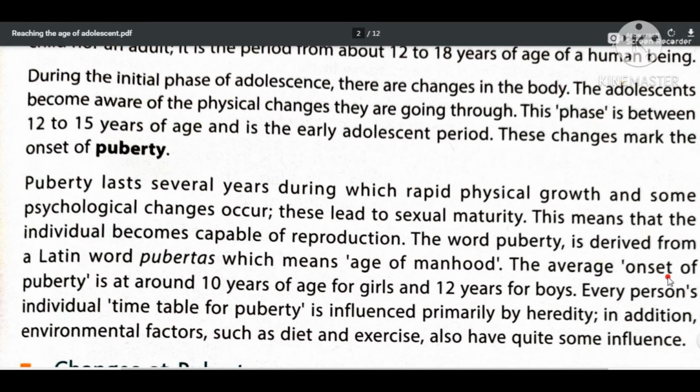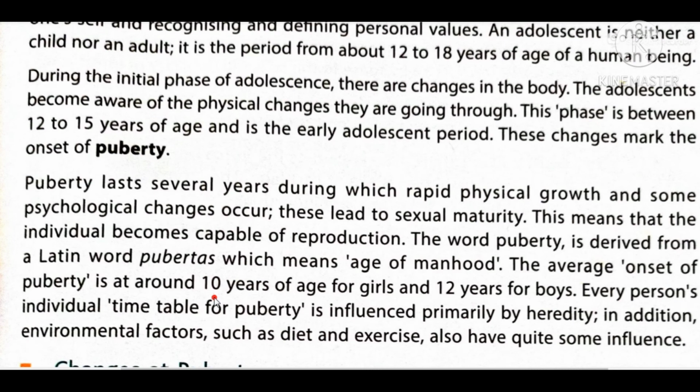The average onset of puberty is at around 10 years of age for girls and 12 years for boys. Again I am saying it is just an estimate. It is not a fixed number. Sometimes it may change. So 10 years for girls and 12 years for boys.